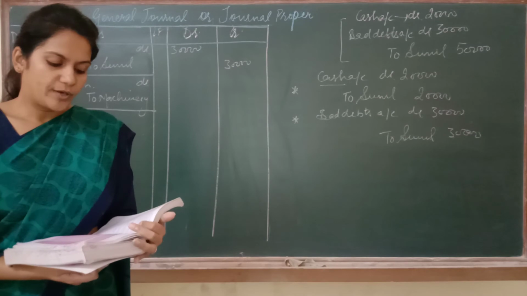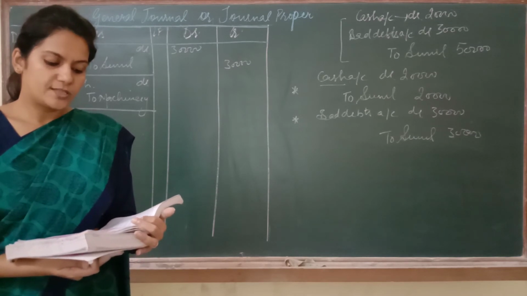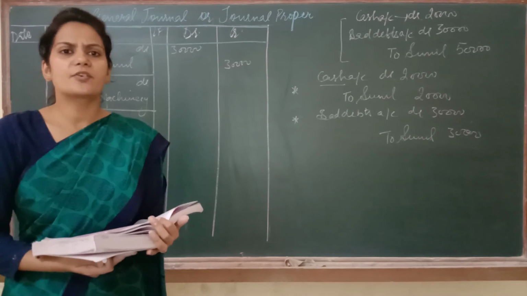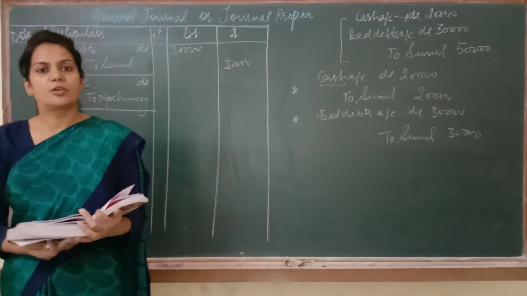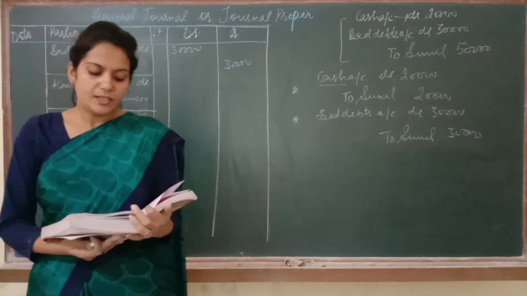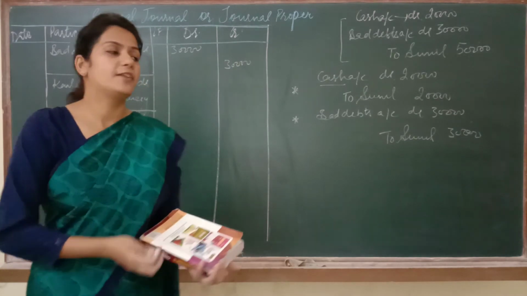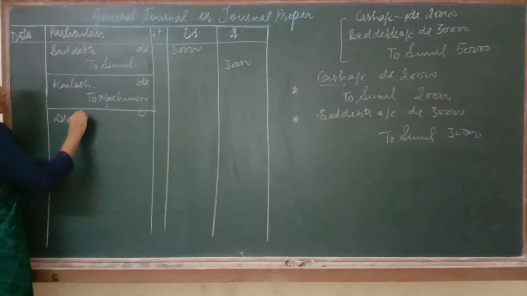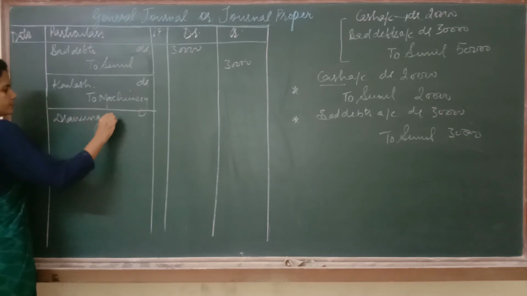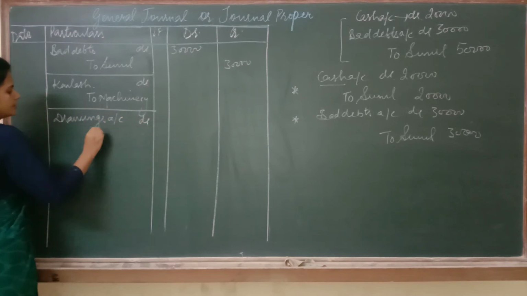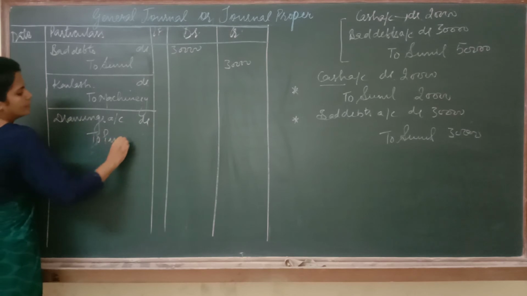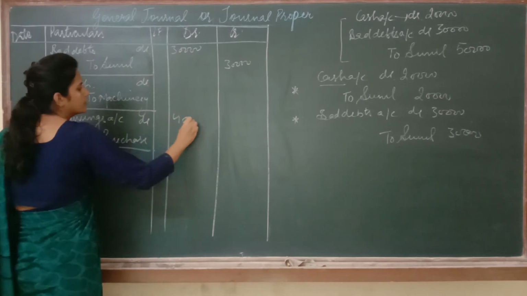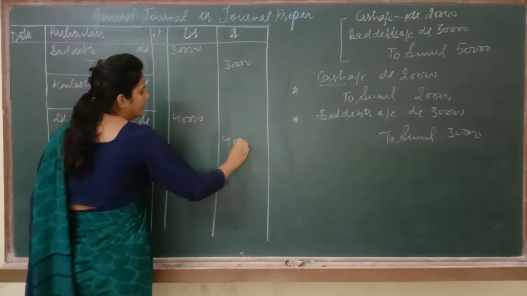The next is: proprietor withdrew for personal use cash rupees 10,000. The entry is drawings to cash. I can't record it in journal proper because drawings to cash can be recorded in the cash book. And he withdrew goods for 4,000. The entry becomes drawings to purchases. Drawings to purchases can be recorded in journal proper. So you pass the entry. Normal, nothing new: drawings account debited to purchase account, whatever the amount is.